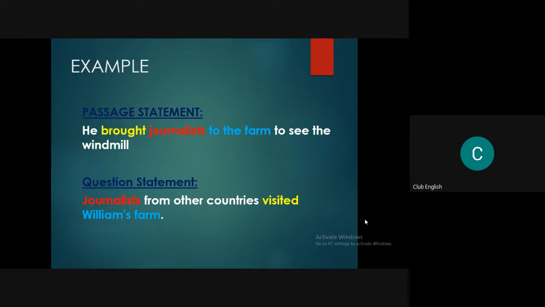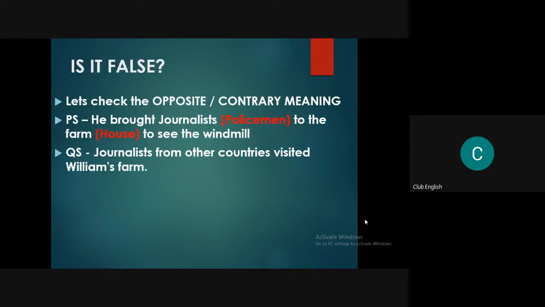Okay, we are understanding this. Now, is it false? Let's check the opposite or the contrary meaning. If it had been written there that he brought policemen to the house to see the windmill, or any one of those, then it could be contrary.